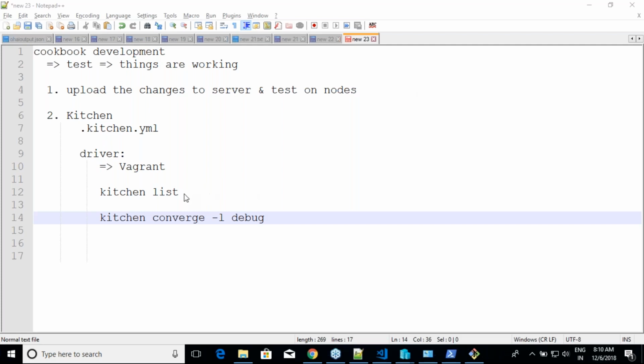I mean kitchen test in Windows, I mean a Windows box. Windows boxes, you have to make your own boxes. No one will give you a Windows box for free because it is licensed software and no one wants license infringement and all of that from Microsoft, right? So if you are working on Windows, better do it on Azure or AWS, because that's the place where it is meant to be, not on Vagrant, right? So Windows means you are paying something.